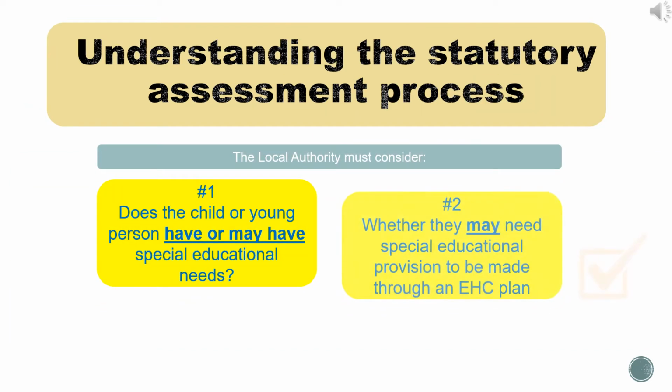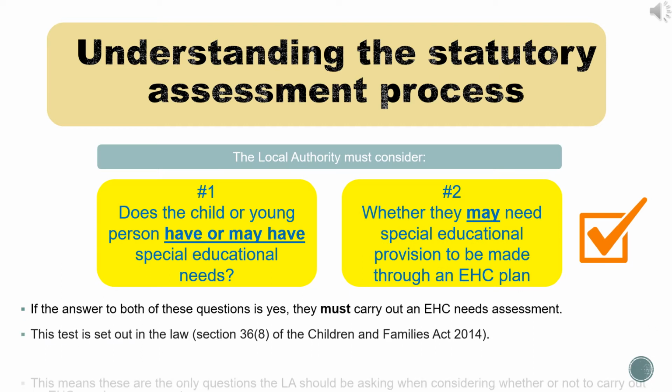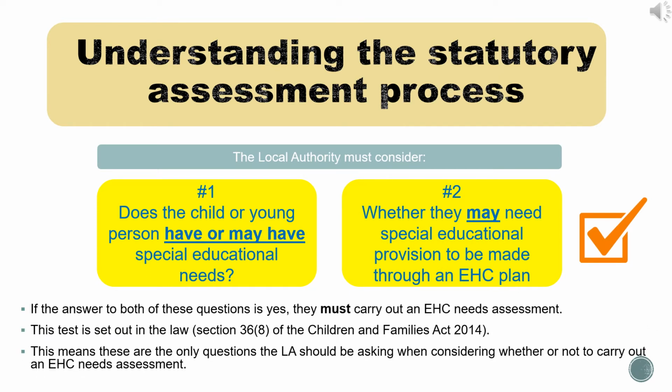According to the Children and Families Act 2014, there are only 2 points that the local authority must consider when deciding whether to assess a young person for a statutory assessment for an Education Health and Care Plan. Number 1, does the child or young person have or may have special educational needs? And number 2, whether they may need special provision to be made through a plan. These are the only 2 questions the local authority should be considering when assessing whether they should carry out a needs assessment.